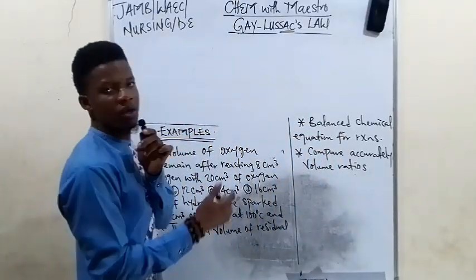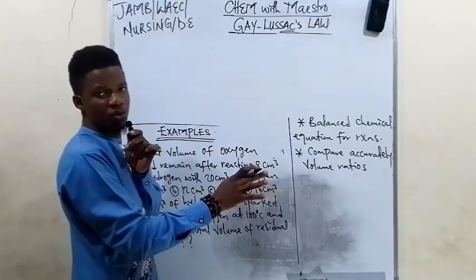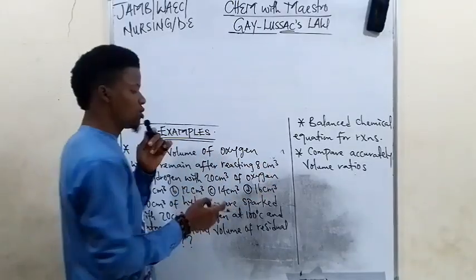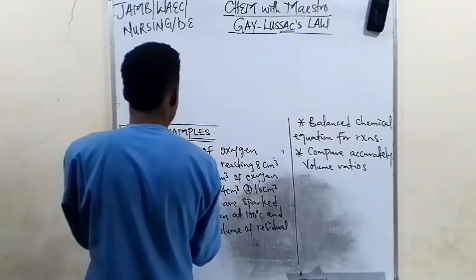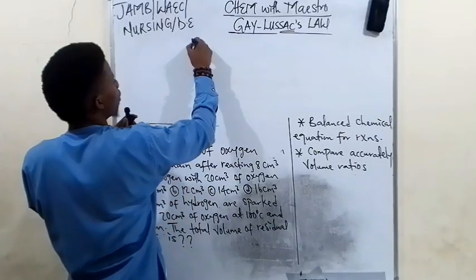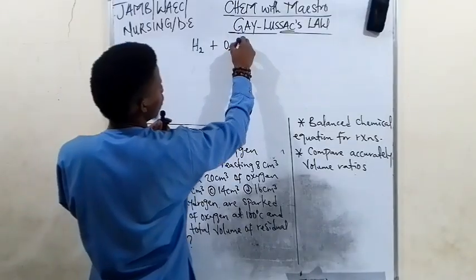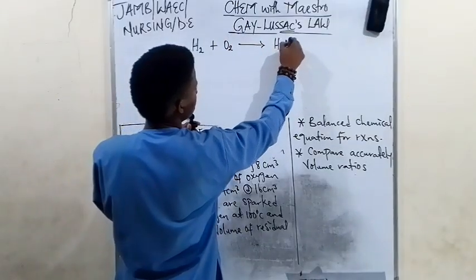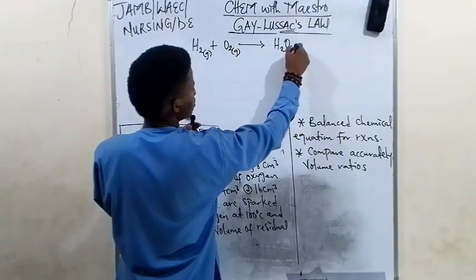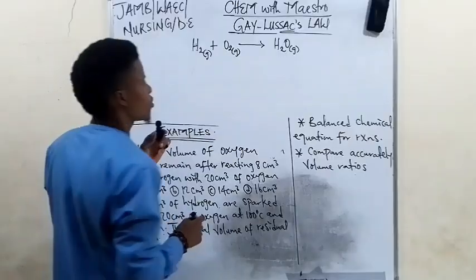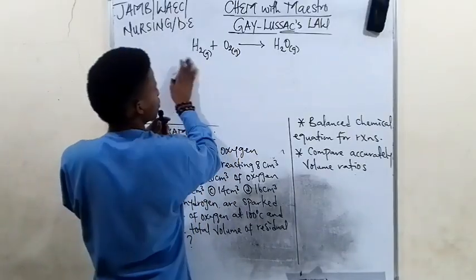There are cases where you'll be given the balanced chemical equation for the reaction, while there are cases where, just like this question, you have to write the chemical equation and then balance it. So let us write the chemical equation. Hydrogen will always react with oxygen to form water, not just water, water vapor. Oxygen is a gas, hydrogen is a gas, both of them react explosively to produce water vapor, steam. They're all gases.